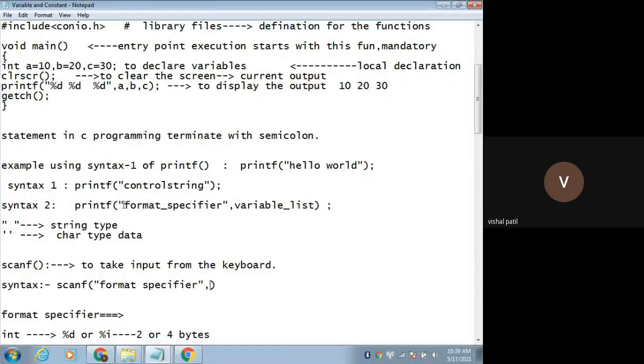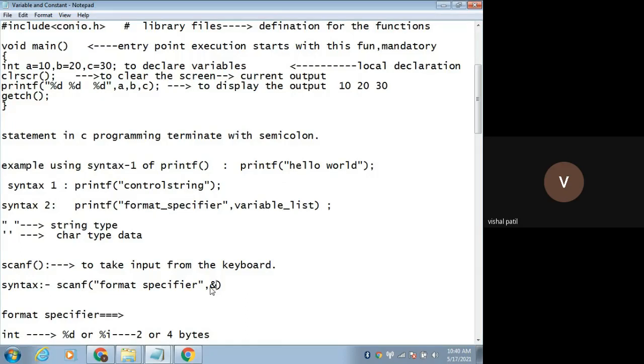See the difference in printf syntax and scanf syntax. Format specifier in double quotes. Here in printf we simply write the variable list, but in scanf we need to start with the ampersand symbol, because we are going to take the input through the scanf function and it should get stored at a particular memory address. So this ampersand symbol indicates the memory address where whatever input you take will get stored.